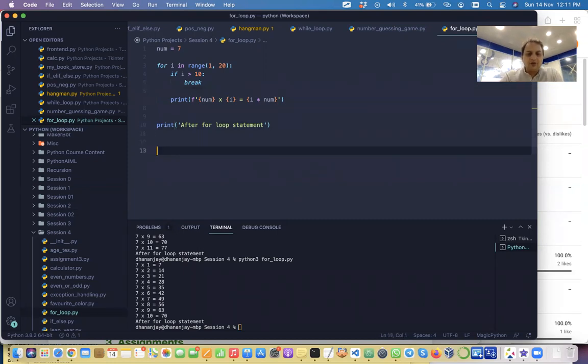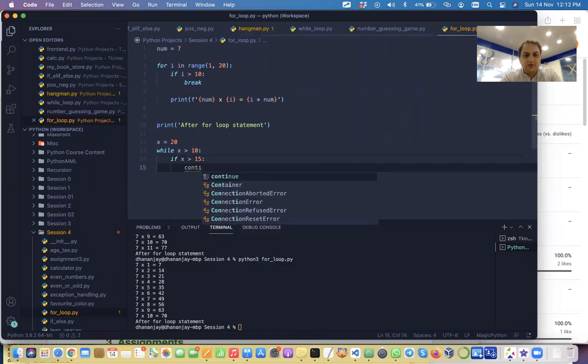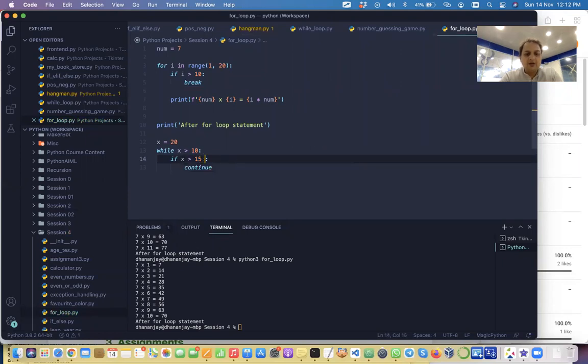Clear? If it is a while loop, then we'll say x is greater than 10, and we'll assign x is equal to 20. We can say if x is greater than 15 and x is less than 18, then continue.